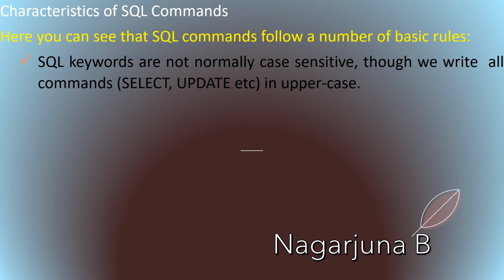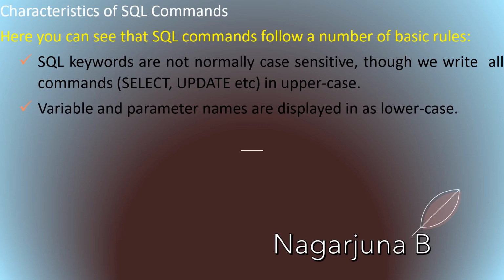That means you can write in lowercase as well as uppercase, but for our convenience we'll be writing the keywords in uppercase. There is no rule to write them in uppercase; it is only for convenience of understanding, to differentiate between the normal words and the keywords. The second one is variables and parameter names are displayed in lowercase.